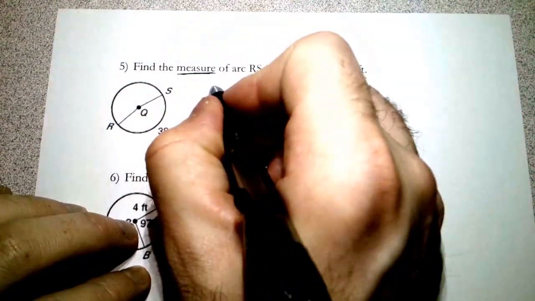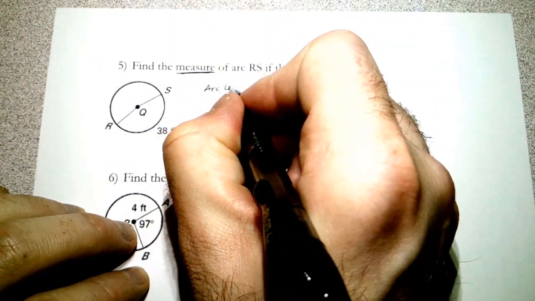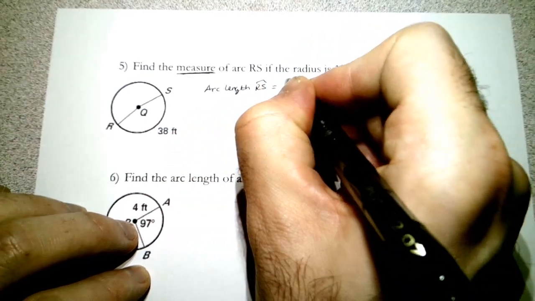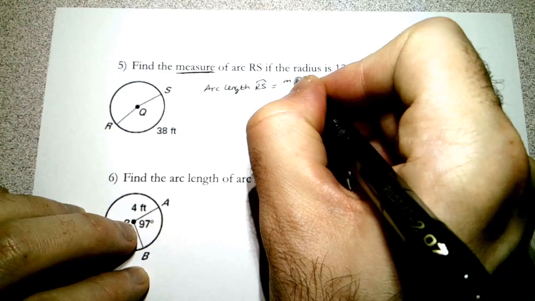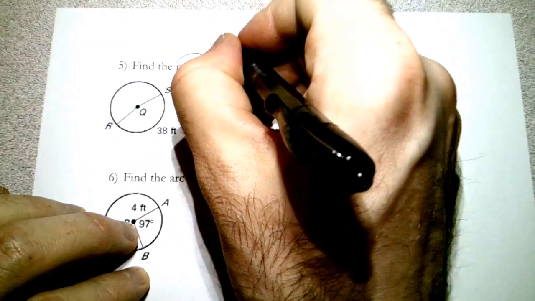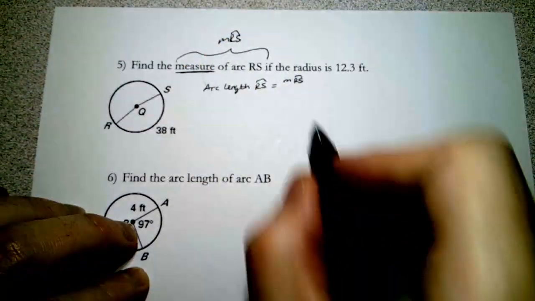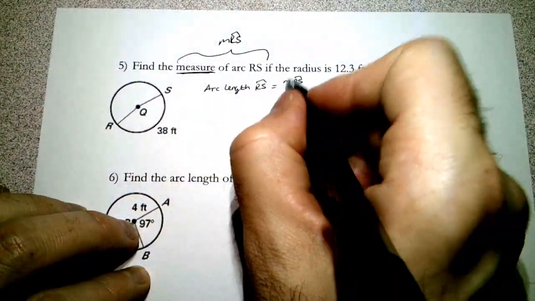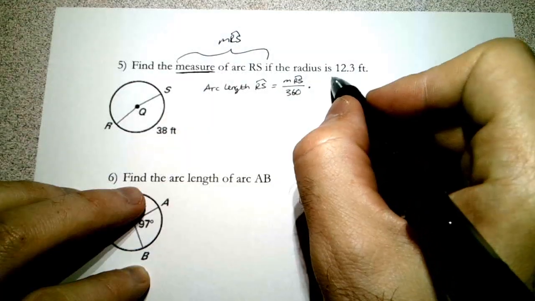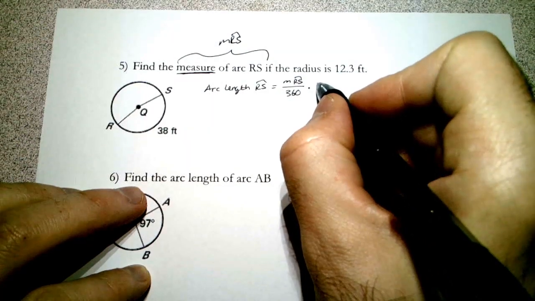And so we know that the formula for arc length of RS is the measure of arc RS, which is what we want, right? This whole thing is going to be abbreviated as measure of RS. So it's the measure of RS divided by 360 multiplied by the circumference, which is 2 pi r.